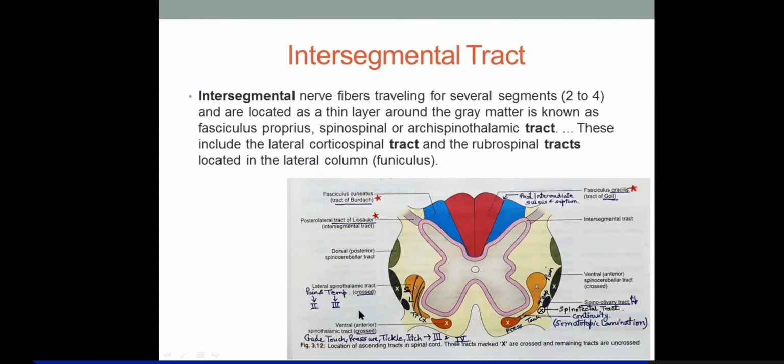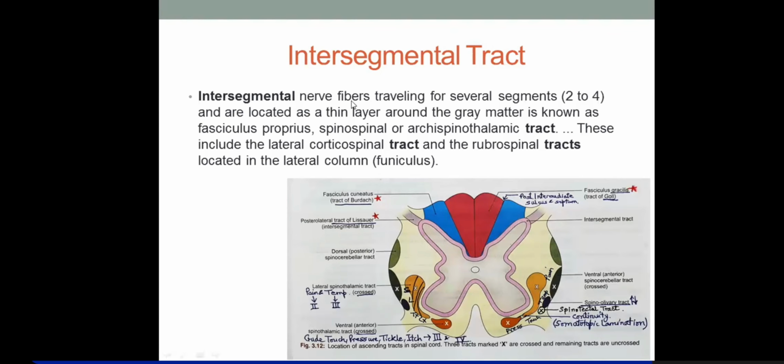Then the intersegmental tract. As I showed you here in the diagram, in the cross section of the spinal cord, just at the peripheral margin of the gray matter, you see a tract formed by the internuncial neurons. These neurons are located within the spinal cord, and this tract also is localized within the spinal cord. These neurons connect upper and lower one to two spinal segments. They communicate with and associate adjacent segments.